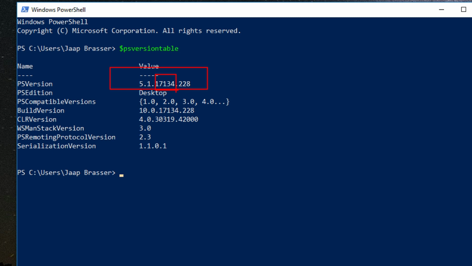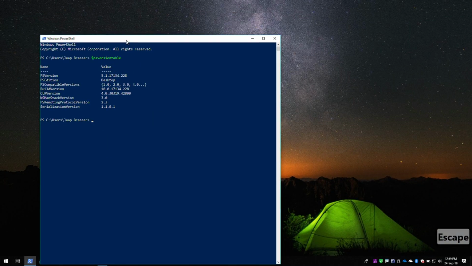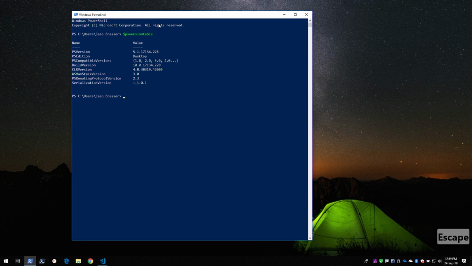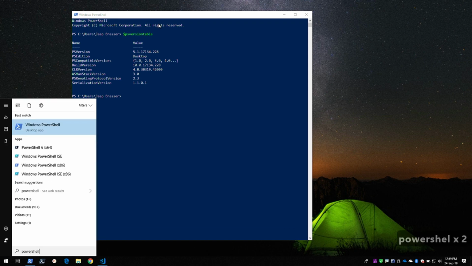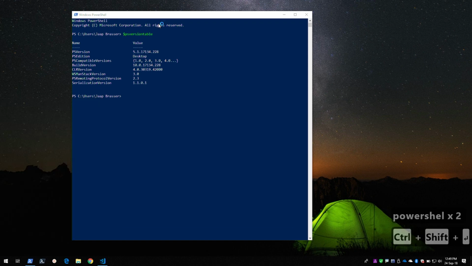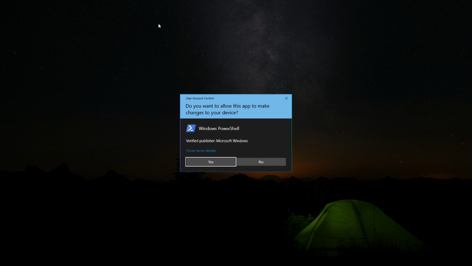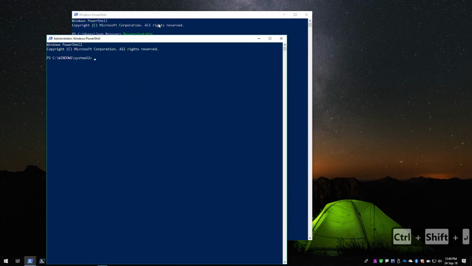So if you want to start PowerShell as an administrative user, because you want to do something on your own system that you can't do in a user context, you can press the Windows key, PowerShell, Control-Shift-Enter, and we can start it as an administrator, which is a bit of a hassle.